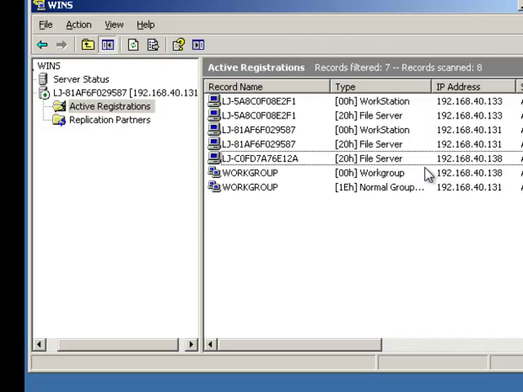Scavenging and compaction are additional maintenance operations that can be used selectively to help reduce database size and reclaim disk space that is no longer used by the database. Dynamic compaction is performed automatically by WINS at periodic intervals. Manual compaction is not generally necessary.